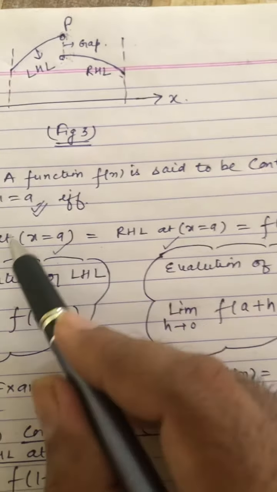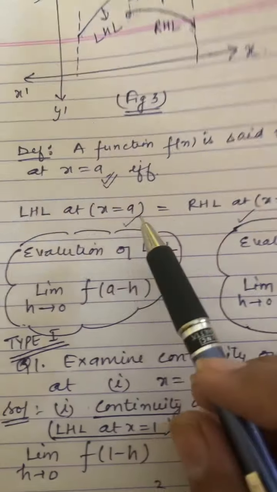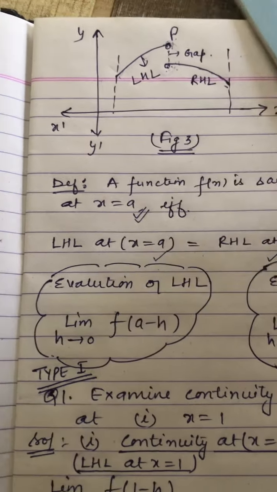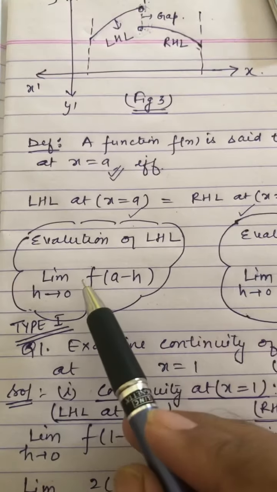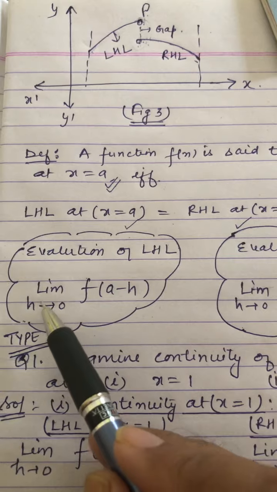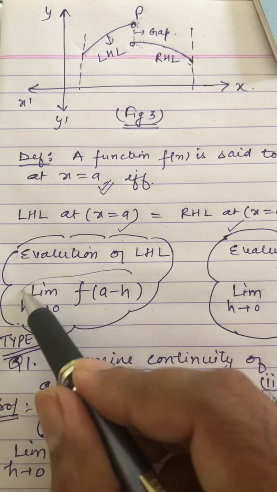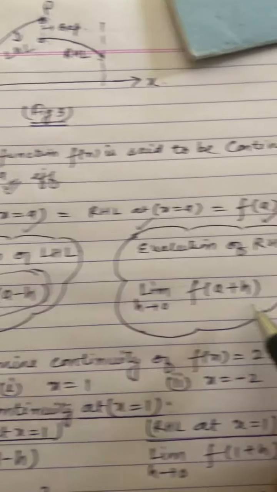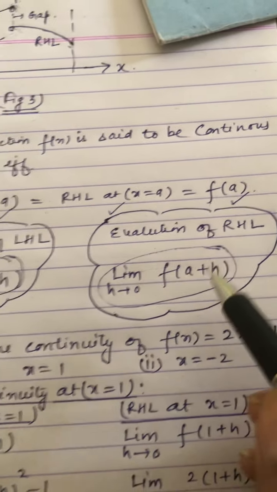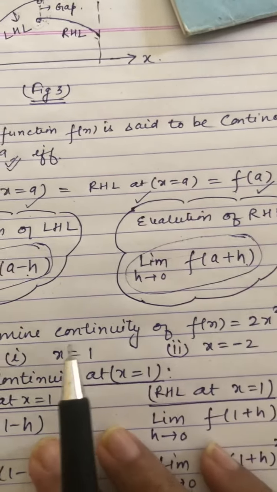Now I will explain this with the help of an example. It will become clear. But before that, first I will tell you the formula for left hand limit. What is the formula for left hand limit? This is the basic formula. If we have to find the left hand limit at A, it is limit h tending to 0 of f(A minus h). This is the main formula for finding the left hand limit. And for the right hand limit, the formula is limit h tending to 0 of f(A plus h). The only difference: A minus h for left, A plus h for right limit.